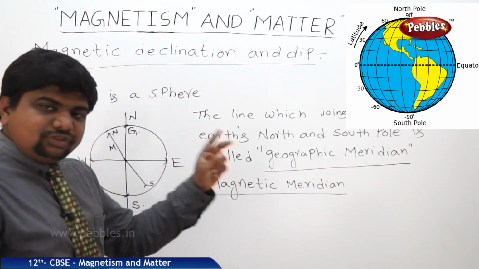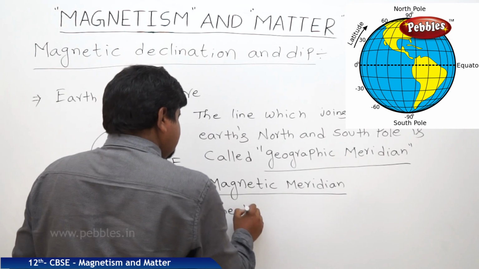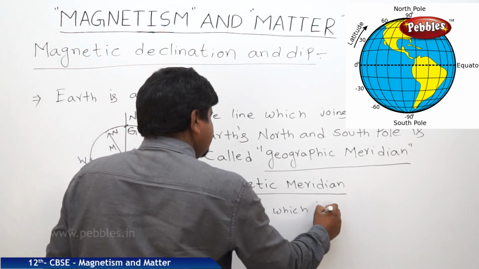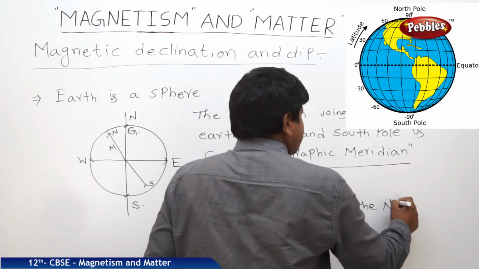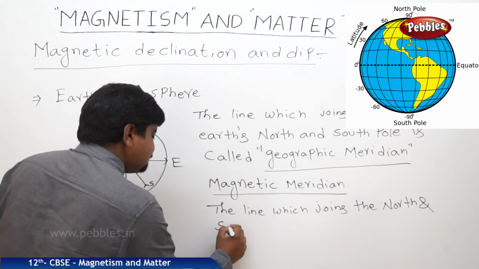So it is the line which joins the north and south poles of a magnet.